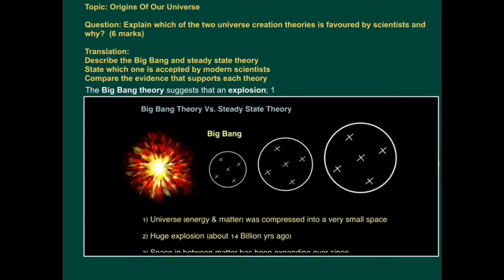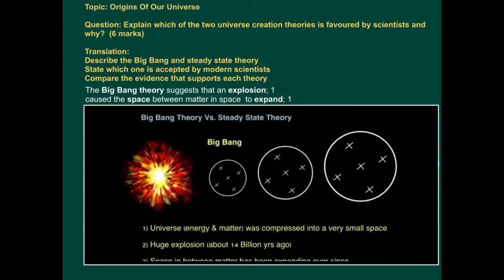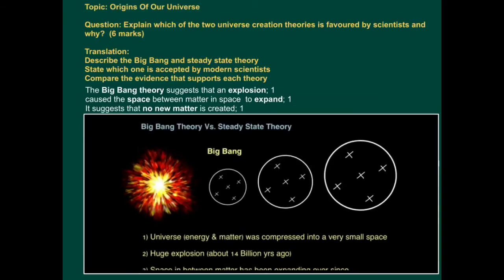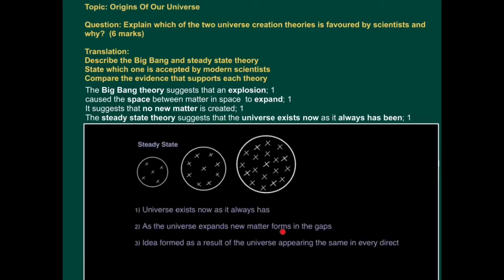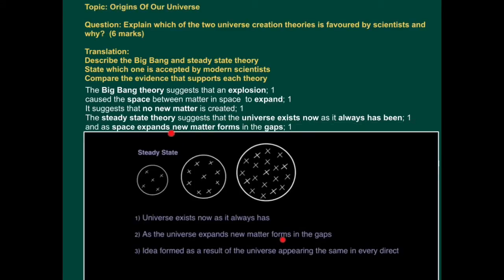So the Big Bang theory suggests that an explosion caused the space between matter, as you can see here, to expand. So you can see the distance between the matter, or galaxies, is expanding. It suggests that no new matter is created. The steady state theory suggests that the universe exists now as it always has been. There's never been a Big Bang, no explosion. And it also states that as space expands, new matter forms in the gaps. So you can see space is still expanding in steady state, but new matter fills in the gaps.